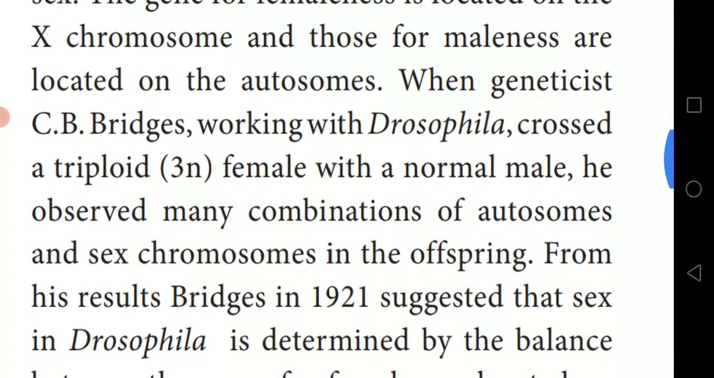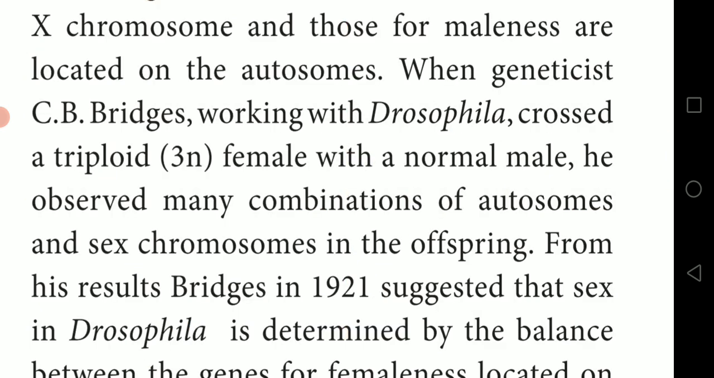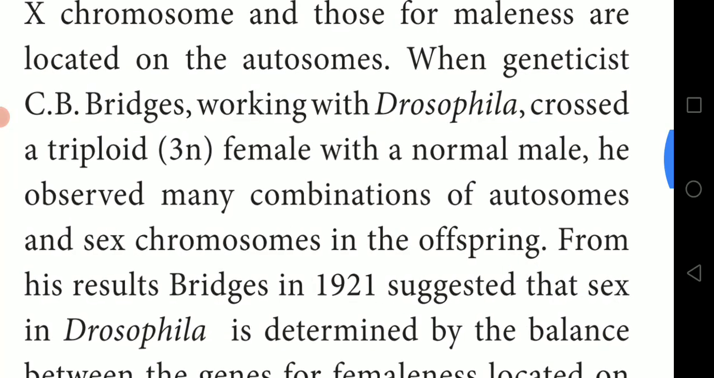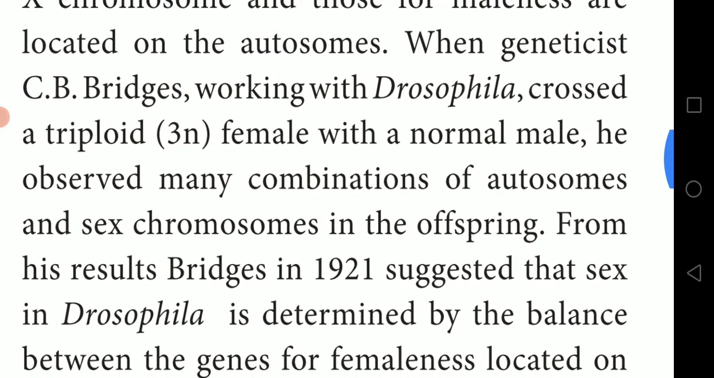A geneticist is one who does research on genes, genetics. C.B. Bridges was working with Drosophila. He crossed a triploid, 3N, female. What is N? N means the number of sets of chromosomes. 3N means three sets of chromosomes, which is why it is called triploid. Triple means 3.